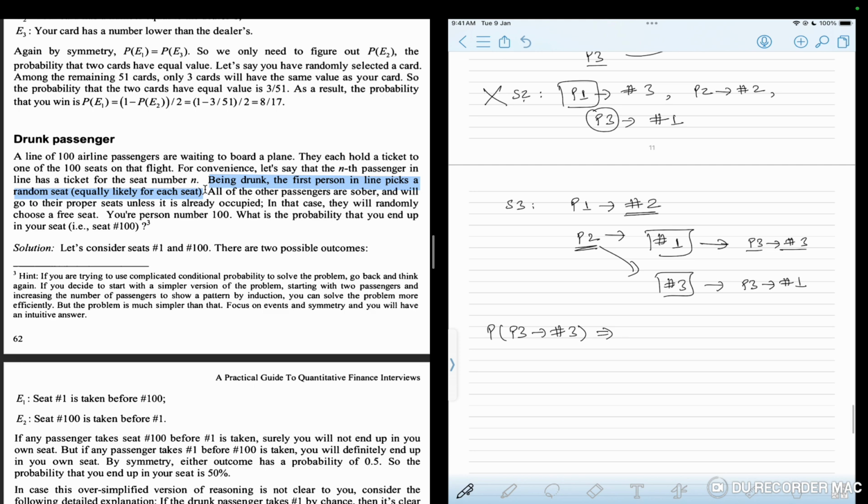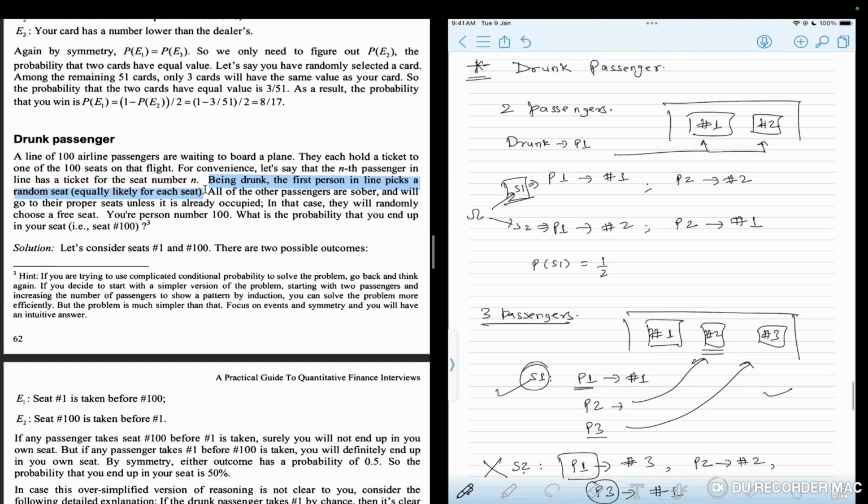Scenario 3 is split into two scenarios, because now passenger 2 has the option of choosing between the two available seats. In one of the two split scenarios I am going to sit on my own seat, and in the other I am not.